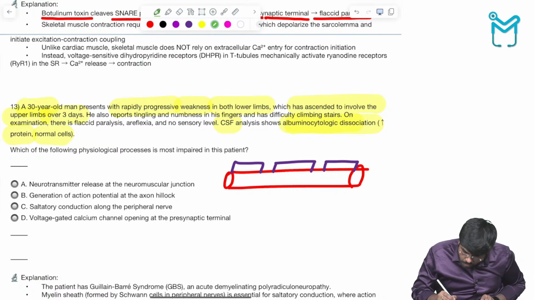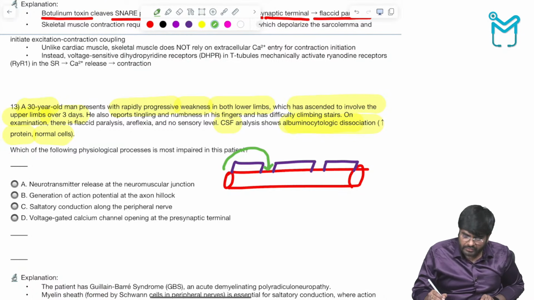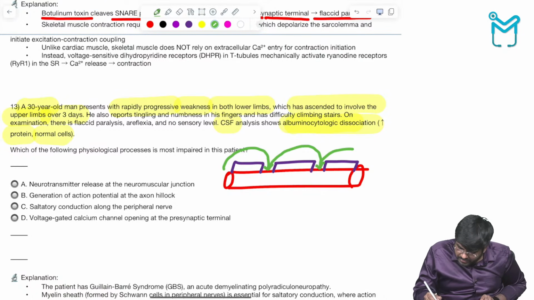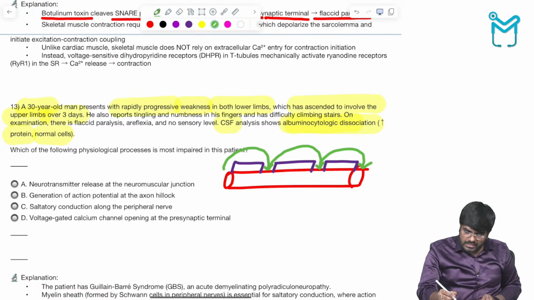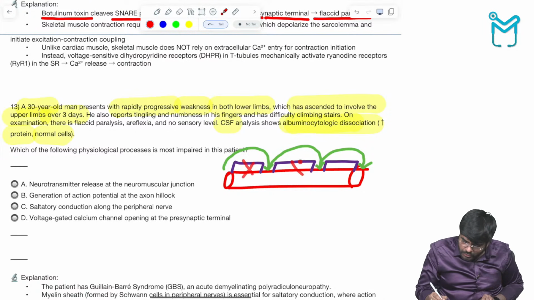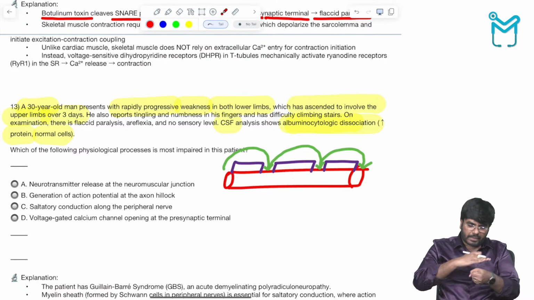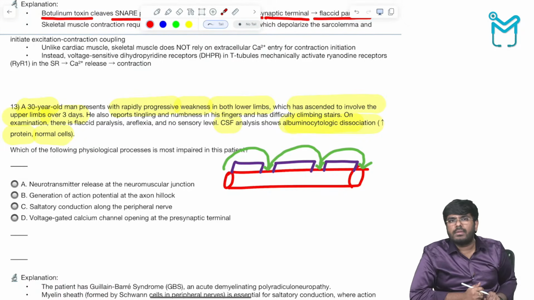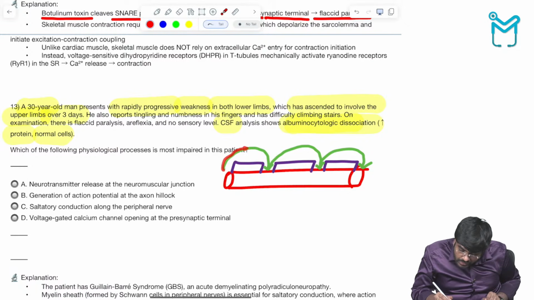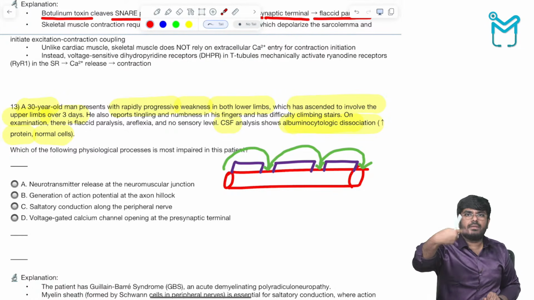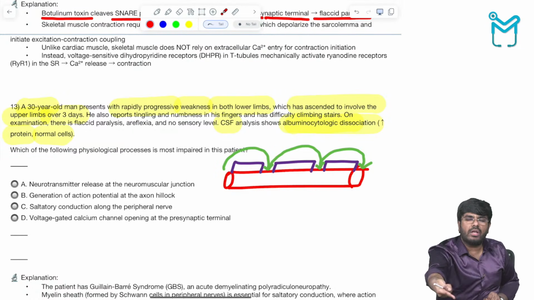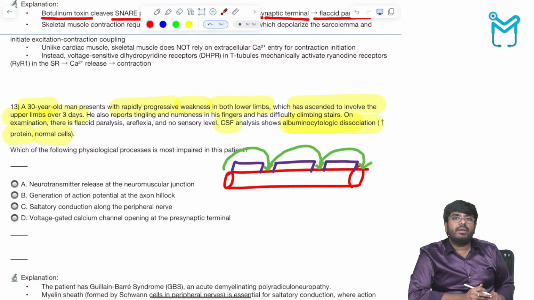The action potentials jump from one node of Ranvier to the other node of Ranvier. This is called saltatory conduction, because wherever there is myelin sheath, you cannot have the action potential, since the myelin sheath completely covers the membrane. The action potential conducts by jumping from one node of Ranvier to the other, so that will be affected.